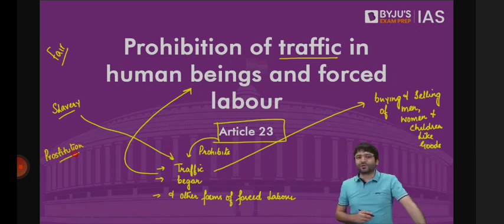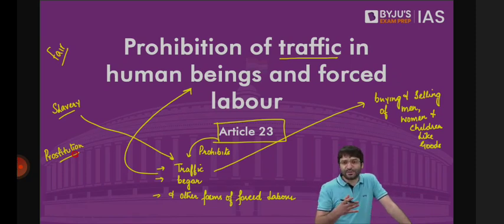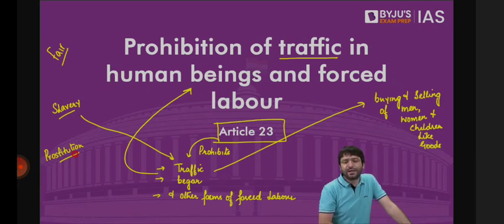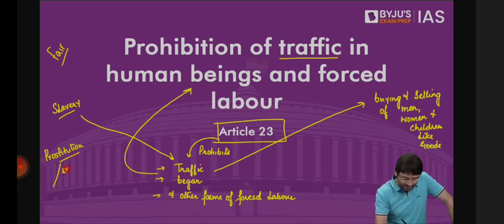Is prostitution legal in India? Prostitution, which is considered to be the oldest profession in the world. There are some who say prostitution should be completely legalized. Why? Because it's the right of a woman to decide how to make money. Whether to sell her body to earn livelihood, that is her right. Or even a man, if the man wants to sell his body and earn livelihood. In a liberal society, you can't dictate to your citizens how they want to earn their livelihood. So prostitution should be completely legalized. But prostitution is legal in India, except two aspects.